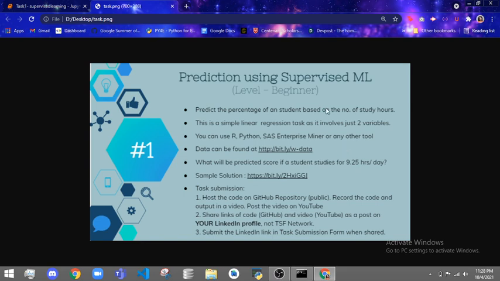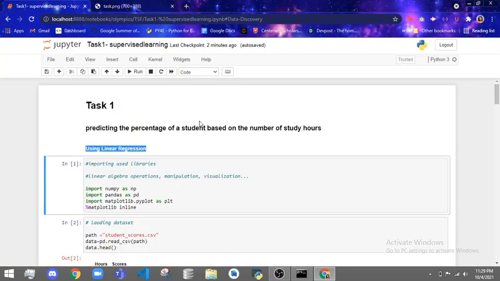And that task covers supervised machine learning. In this task, we have to predict the score of a student based on the number of study hours, and we have to use the simple linear regression model. I'm using Python as a tool here, and I have downloaded the data from the given link. My task is to predict the score of a student who studies for 9.25 hours per day. So let's get into the solution.